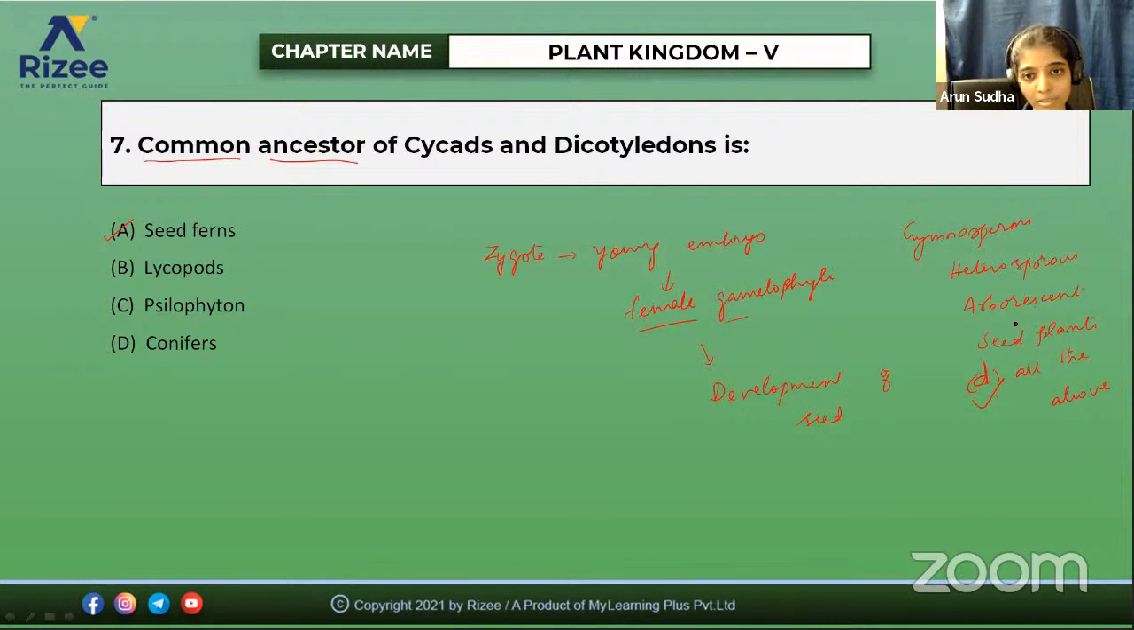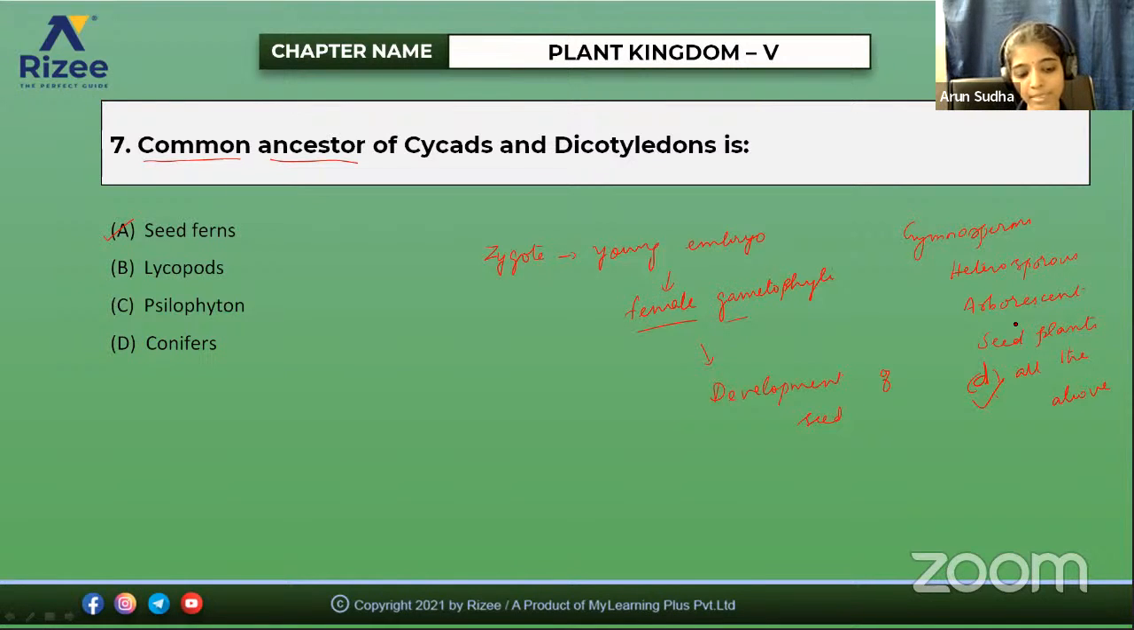So are you able to follow these questions? You want me to repeat? Okay. The gymnosperm plants lack: option 1 vessels, option 2 fruits, option 3 companion cells, option 4 all the above. So the correct option is all the above, because gymnosperm plants lack vessels, fruits, and companion cells.